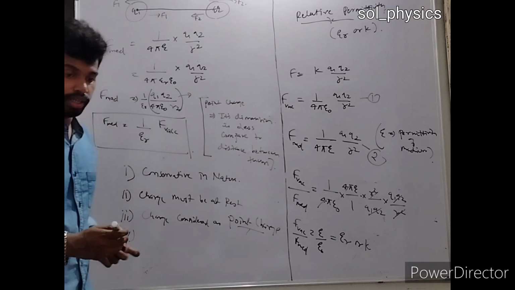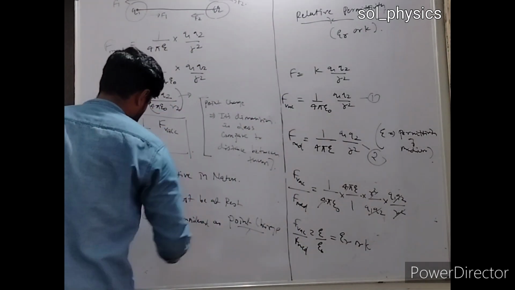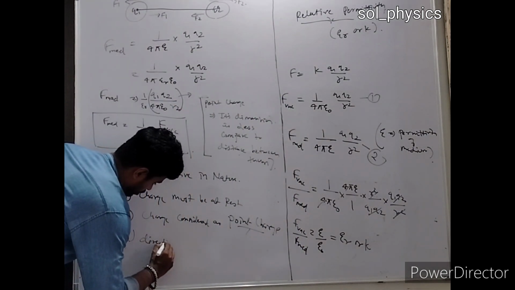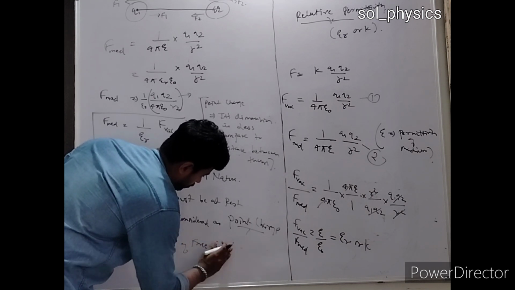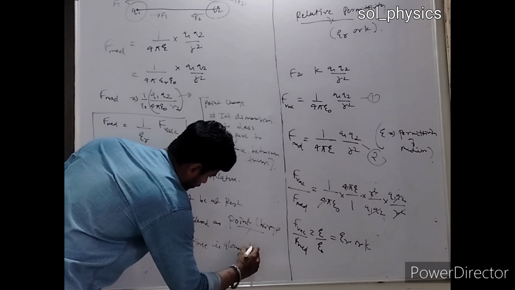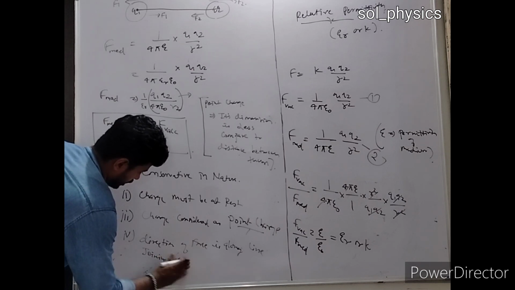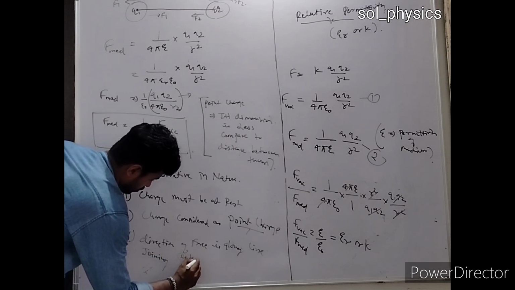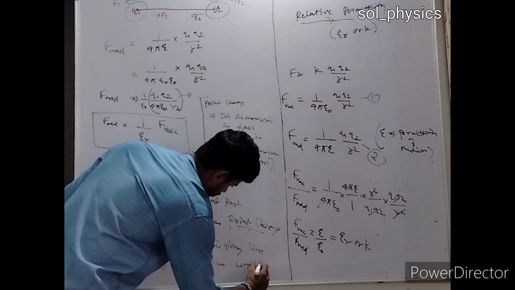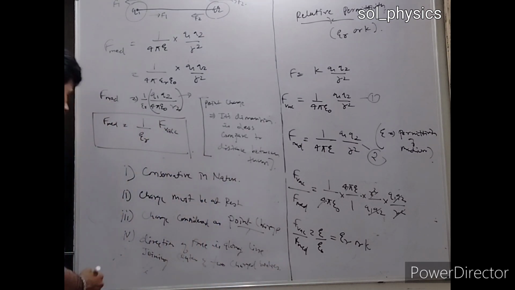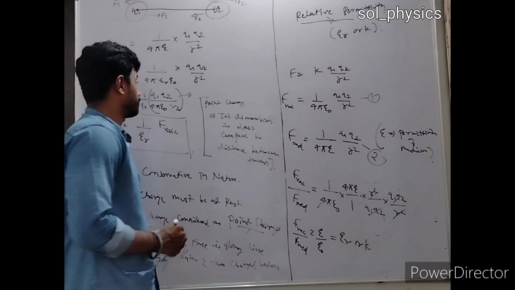The force is a central force, and the direction of the force is along the line joining the centers of the two charged bodies. ठीक है? और फोर्स कैसा होता है बेटा? सेंट्रल फोर्स. The force is a central force.